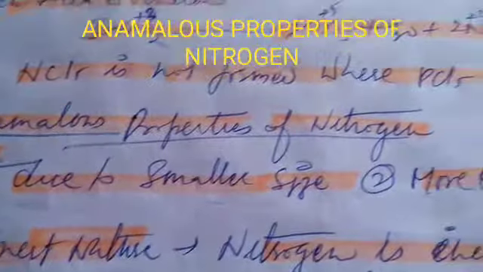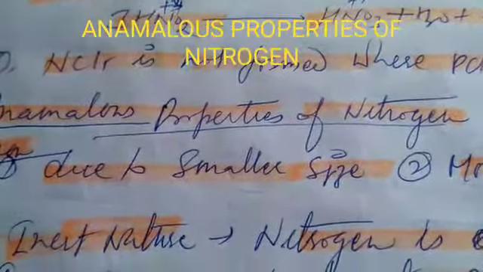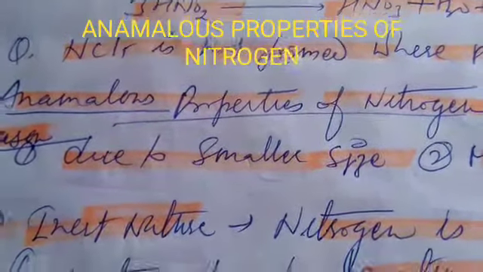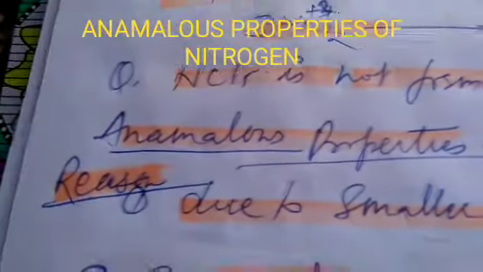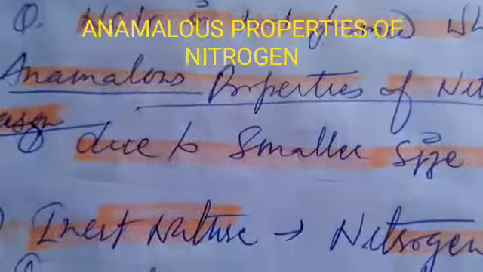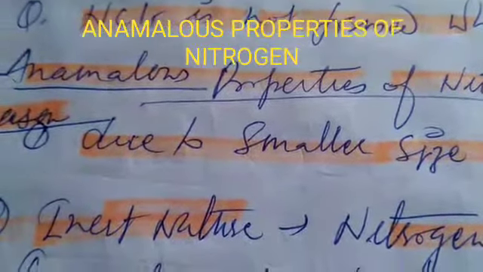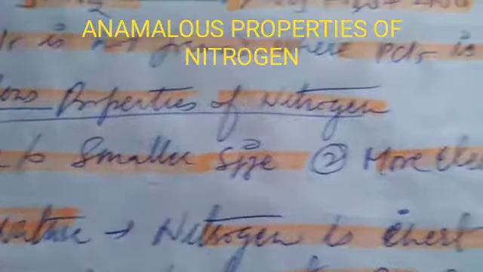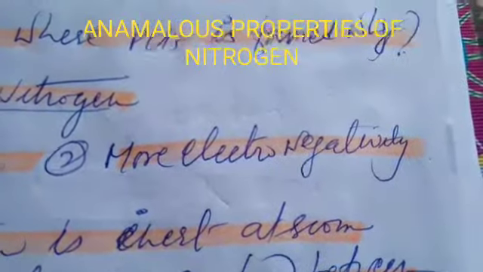Anomalous properties of nitrogen. Nitrogen exhibits different properties than other elements of the group, known as anomalous properties. And the reason for anomalous properties is, first, the smaller size of nitrogen, and the second is its higher electronegativity.